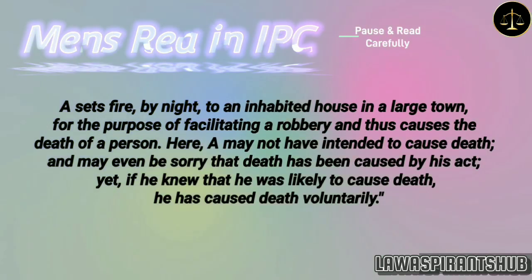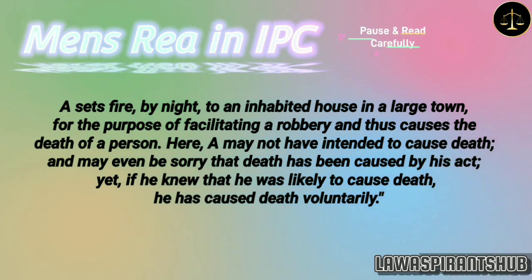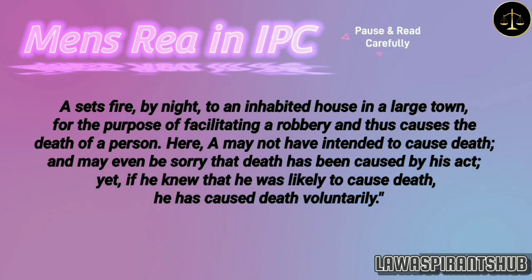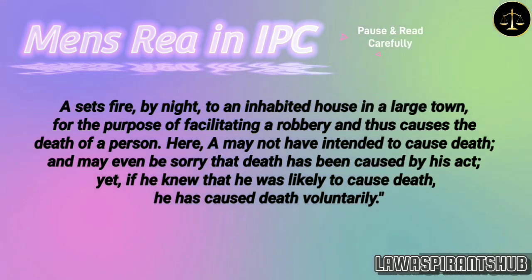Let's see an illustration provided by the code. A sets fire, by night, to an inhabited house in a large town, for the purpose of facilitating a robbery and thus causes the death of a person. Here, A may not have intended to cause death, and may even be sorry that death has been caused by his act. Yet, if he knew that he was likely to cause death, he has caused death voluntarily.